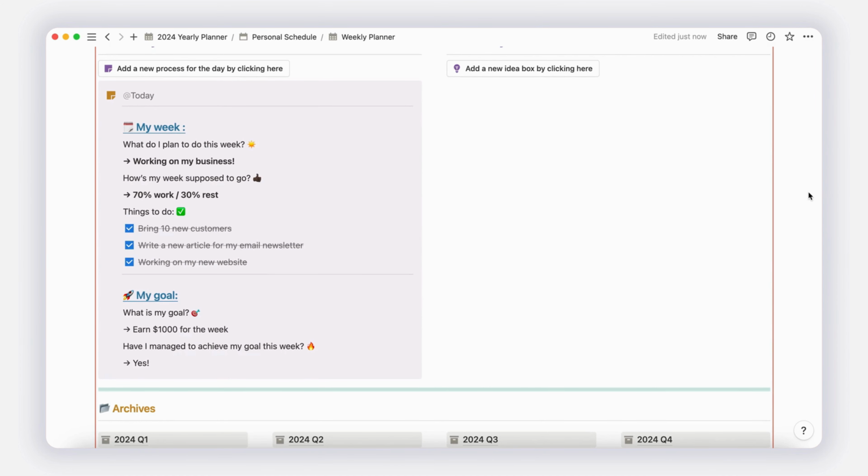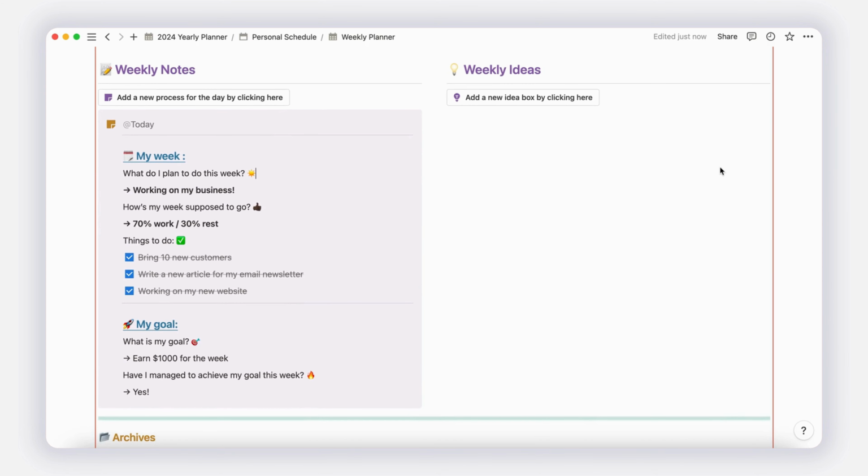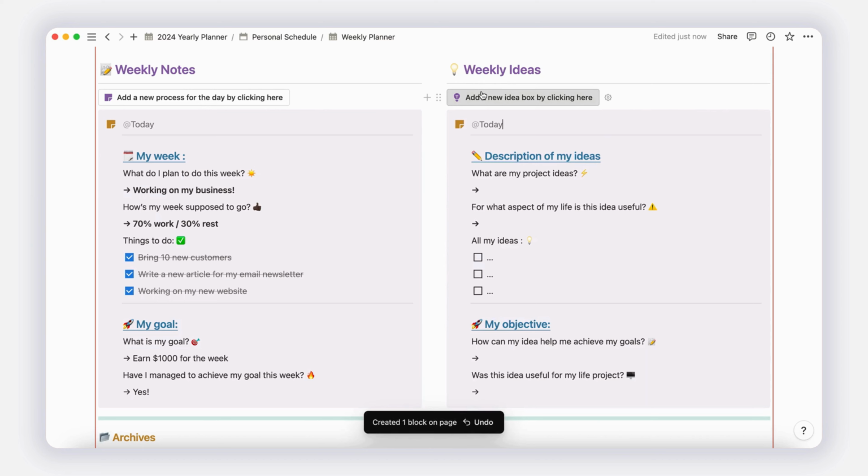As a business owner, having a clear path to achieve my goals is paramount. I've chosen to dedicate this template to my freelance activities. Coupled with the ideas box, it provides a solid foundation for starting a project effectively. To take my productivity to the next level, I don't hesitate to link the process or idea box to an existing plan. This way, I can access it seamlessly in any situation, whether it's within the weekly view or on